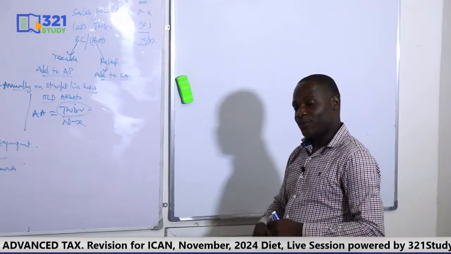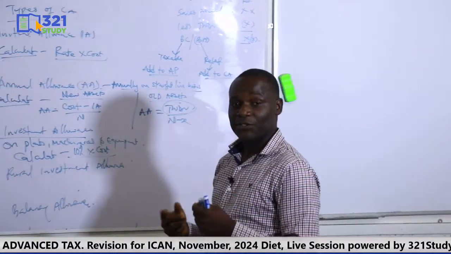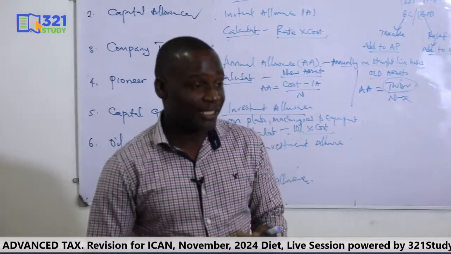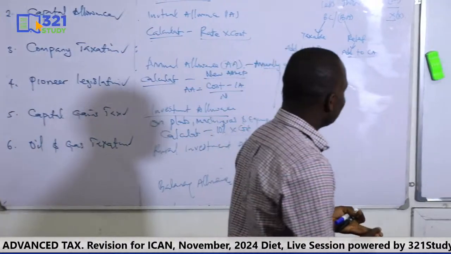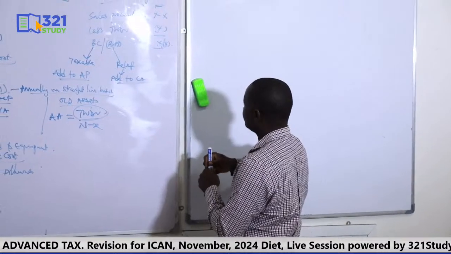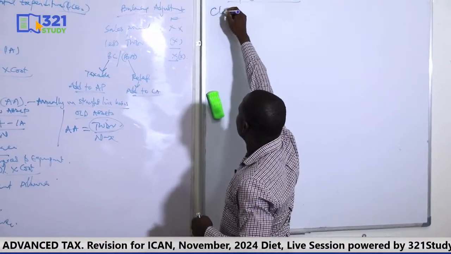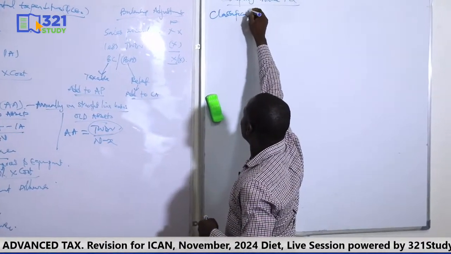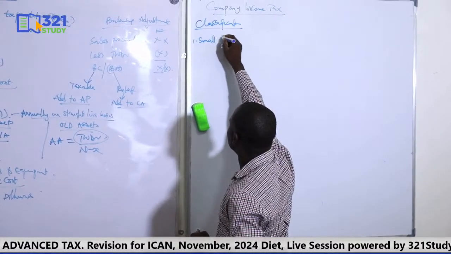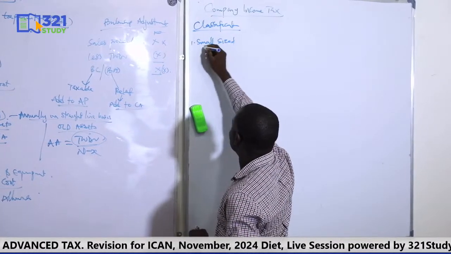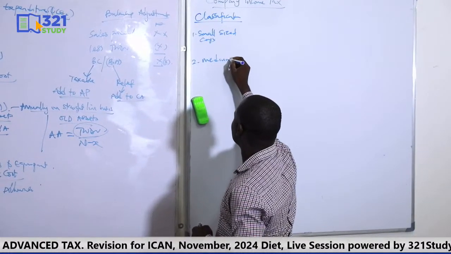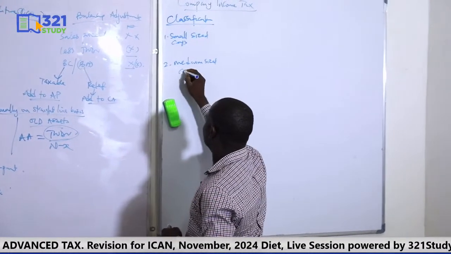Now, also be reminded that companies are classified into three. Remember, we have the small-sized, medium-sized, and large-sized companies. So companies are classified into small, medium, and large.